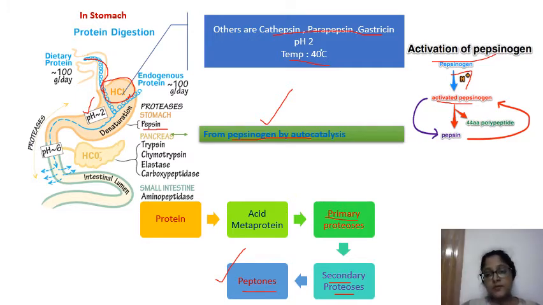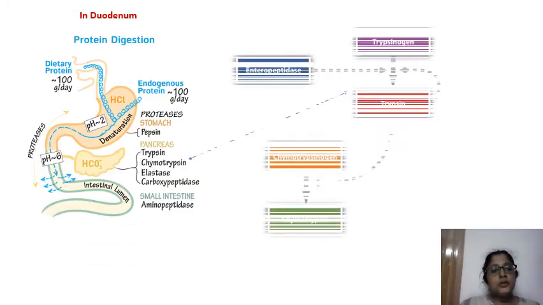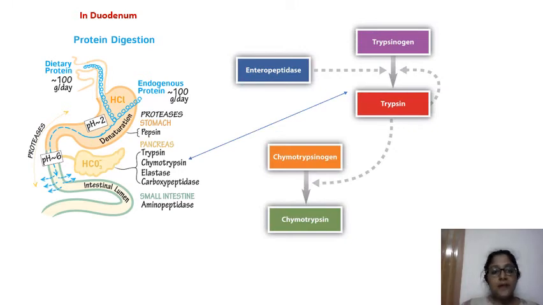The next part of the digestion, from the peptone to amino acids, is in the small intestine, mainly in the duodenum. So in the duodenum, what happens? We have all these enzymes: chymotrypsin, trypsin, elastase and carboxypeptidase.